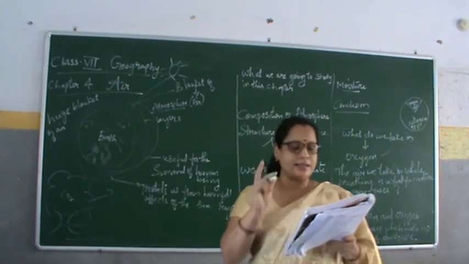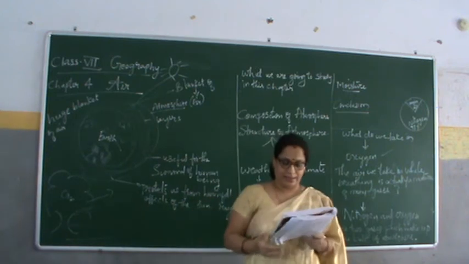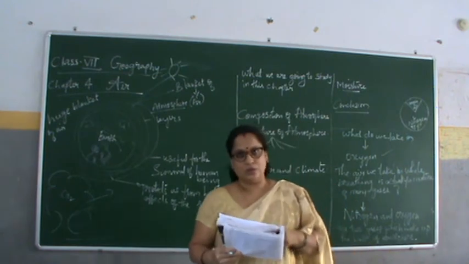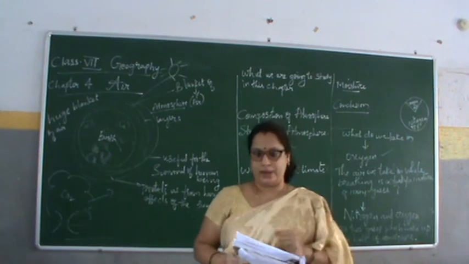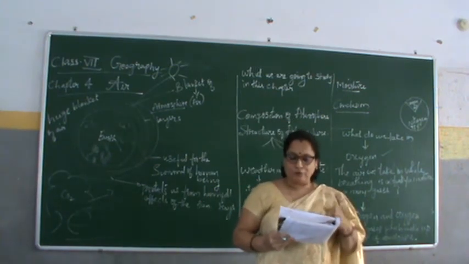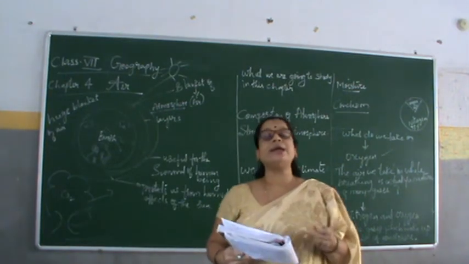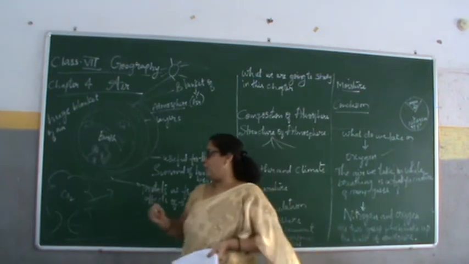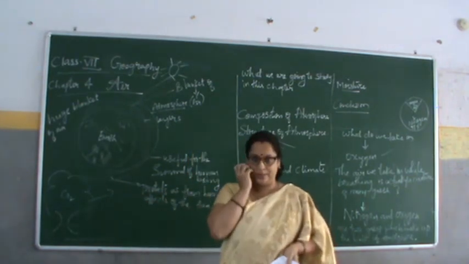Then oxygen, it is the second most plentiful gas in the air. Humans and animals take oxygen. So for human beings, what do we need to breathe? Oxygen is very important, and we take it from the air to breathe. Green plants produce oxygen during photosynthesis. From where do we get the oxygen? From the plants, from the trees we get the oxygen.